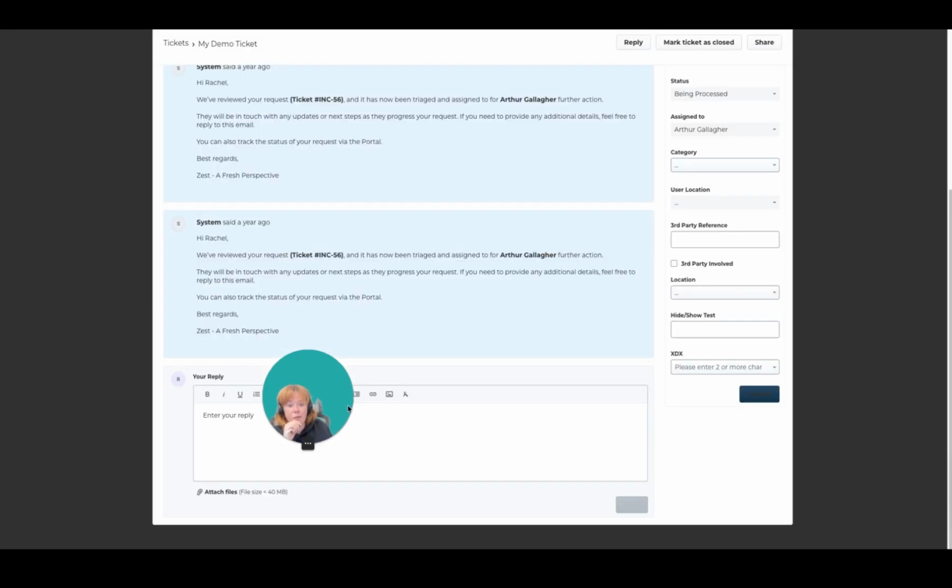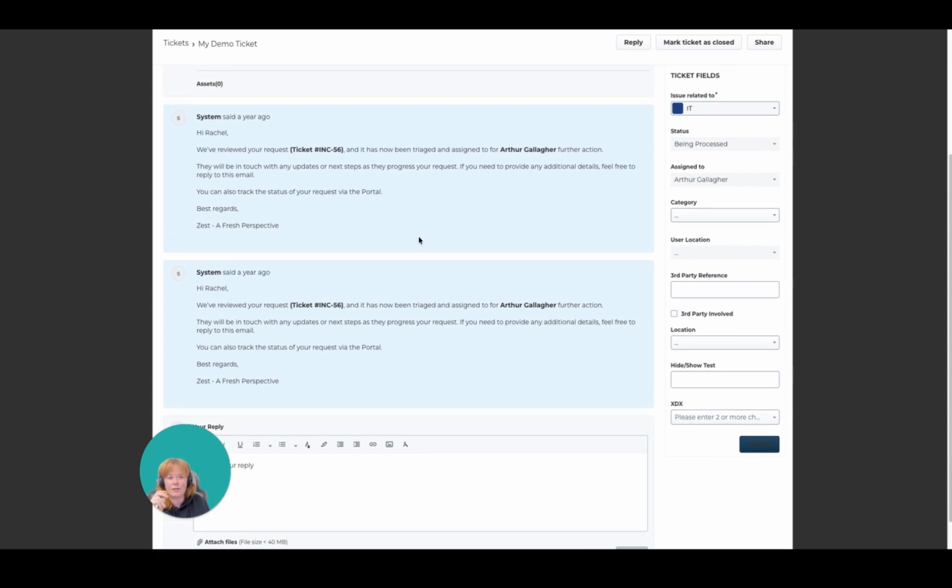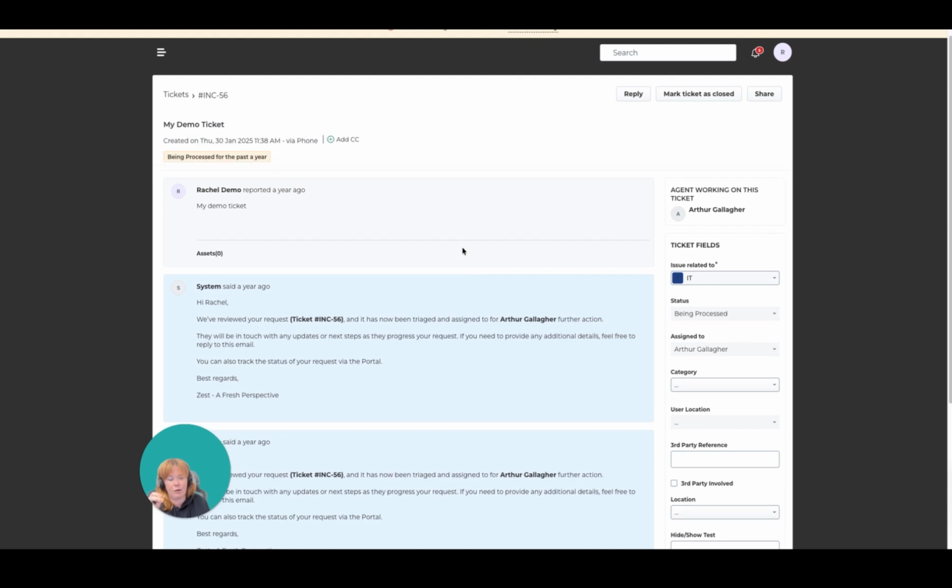So in the requester view, we can see we've got this share option. Me pretending to be Rachel's requester can then share that public link if she wanted to. So maybe she wants an escalation, maybe she's sharing with a colleague that needs to be able to see. The requester can also make that share. But the sharee would only see exactly what Rachel's seeing here. So she's not going to see all the fields on a ticket or all the comments on a ticket. She's only going to see what's public and see what's going on there. But you can disable that feature or restrict Rachel to only sharing within her own department, for example.